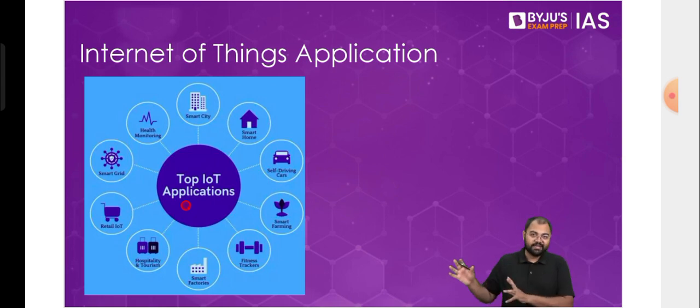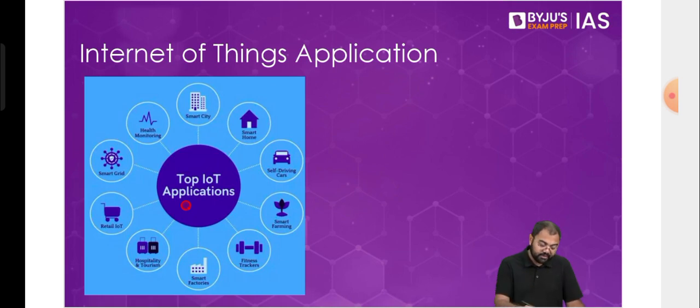So one example that we just saw in the question was about how in a daily luxurious life you could use Internet of Things, how Internet of Things can become a very important aspect of your luxurious life. But at the same time, when we look at the applications of Internet of Things, we see that there are multiple different ways in which we can make use of it. So if you look at all these application areas that have been mentioned here on your screen,